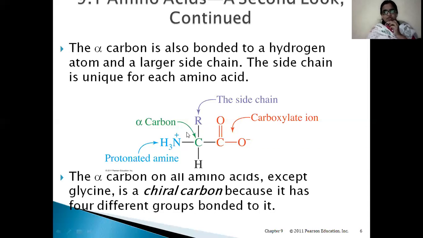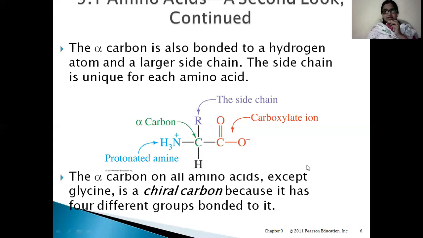So what is this R? This R is unique for different amino acids. How many amino acids are there? 20 amino acids. So in 20 amino acids, 20 types of alkyl side chain can be seen. These amino acids differ mainly based on this R chain. Next, the alpha carbon on all amino acids except glycine is a chiral carbon. In glycine, in place of R there is hydrogen, so two groups will be similar. So in glycine there is no chiral carbon; except glycine, all the amino acids have one.